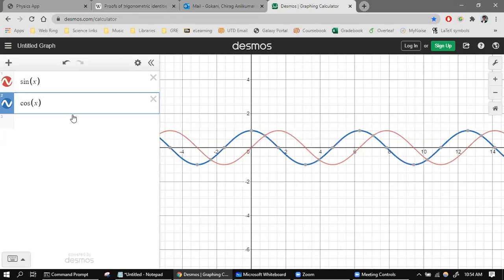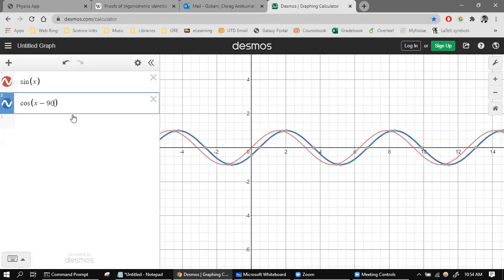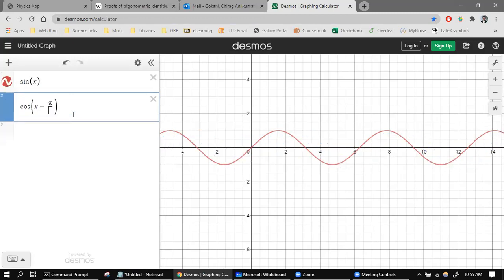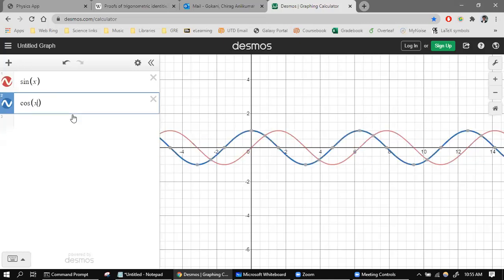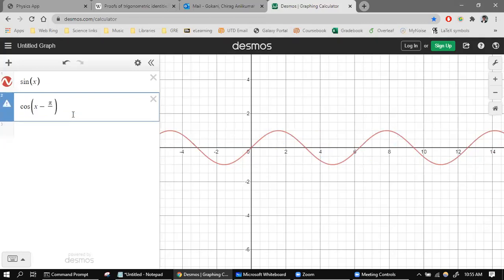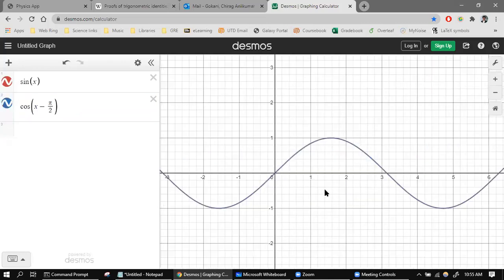And so indeed, that is strange. Oh, it's because it's in radians. Sorry. Okay, so you can see that here's the cosine graph, and if I move it over by 90 degrees, which is the same thing as pi over 2, now the sine and cosine graphs are overlapping.